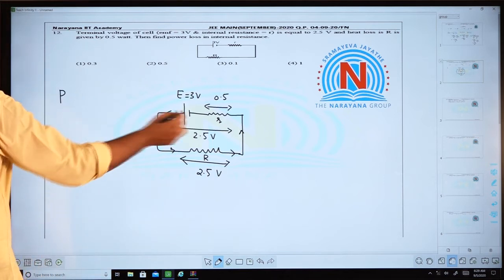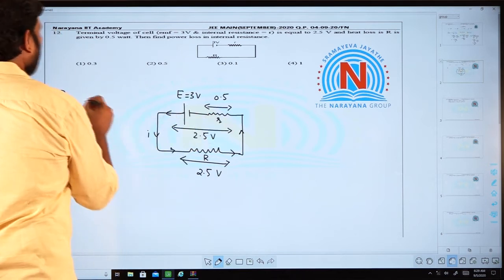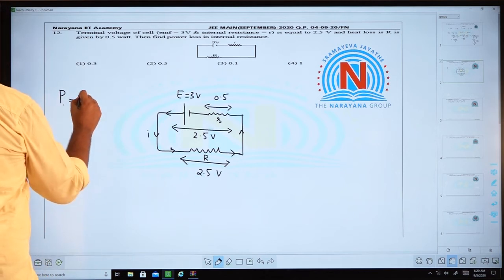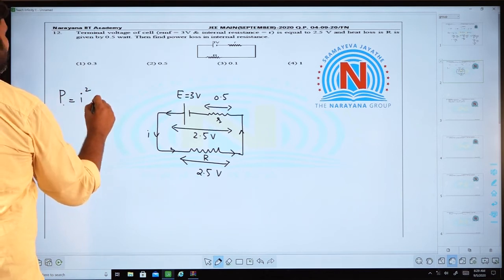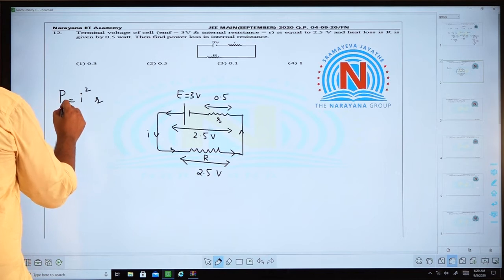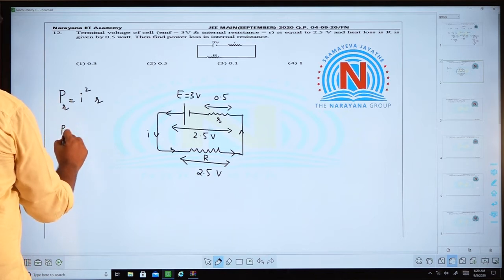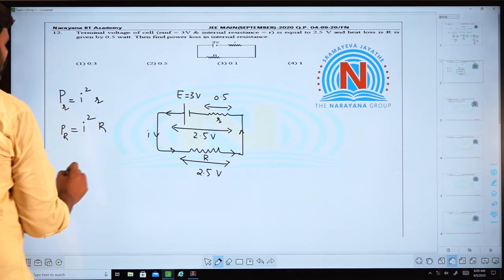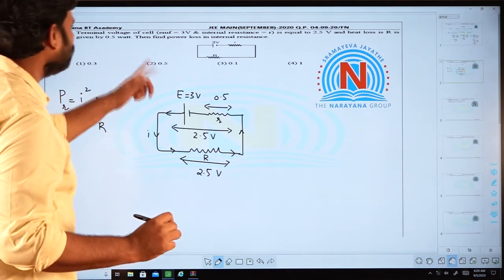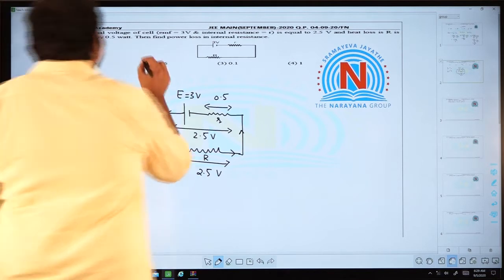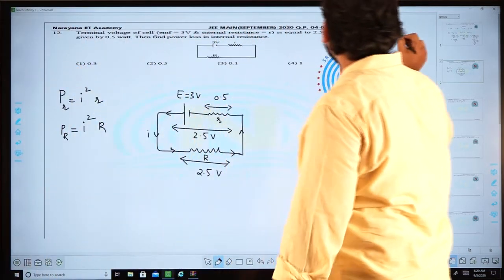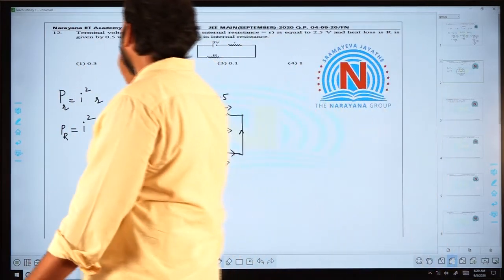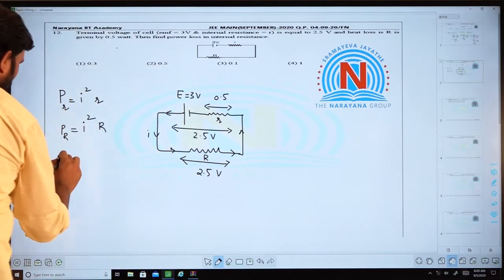Power loss in the internal resistance, you can calculate as I square into r, and power loss in the external resistance, you can calculate as I square into capital R. It is given that the heat loss in capital R is 0.5 watt.